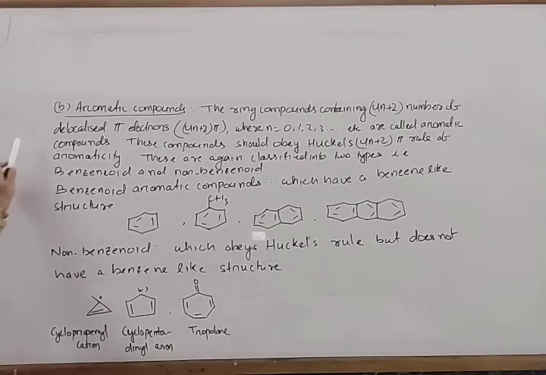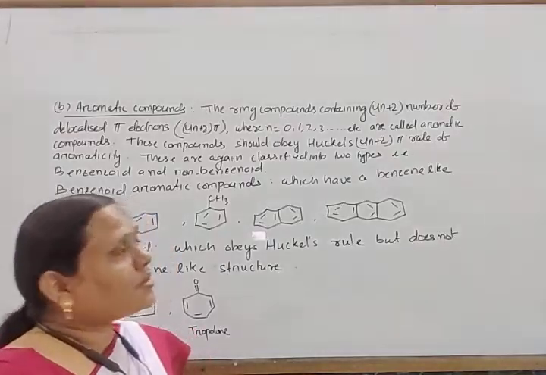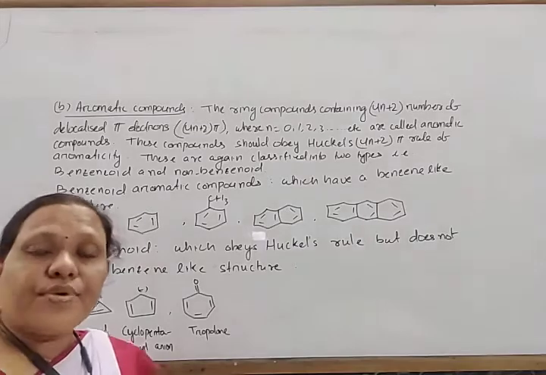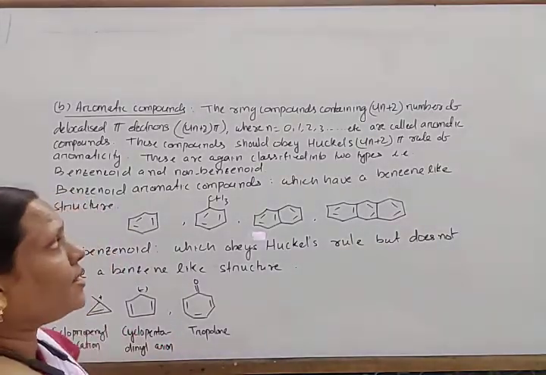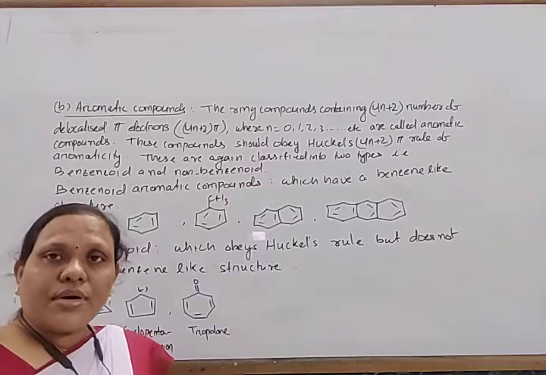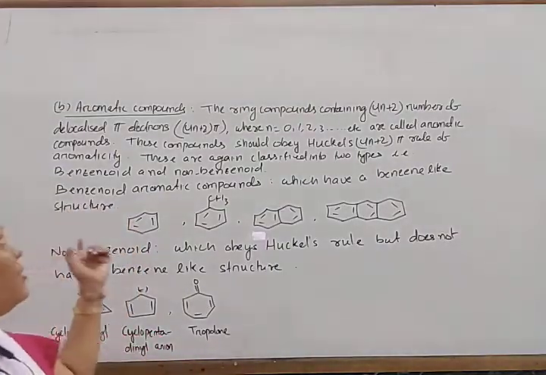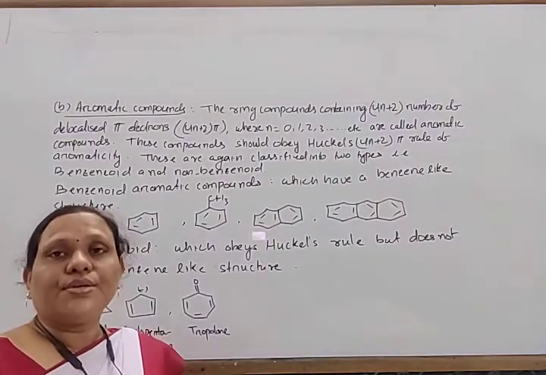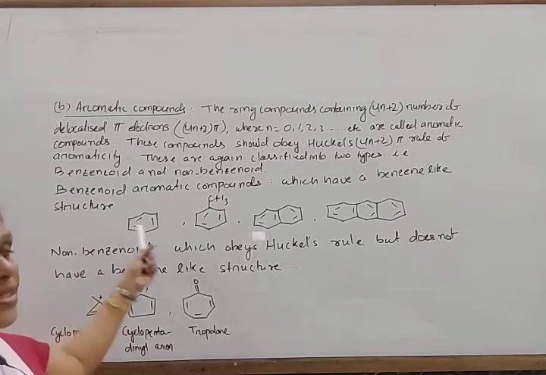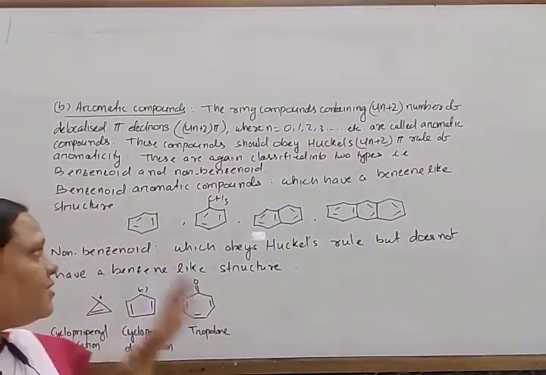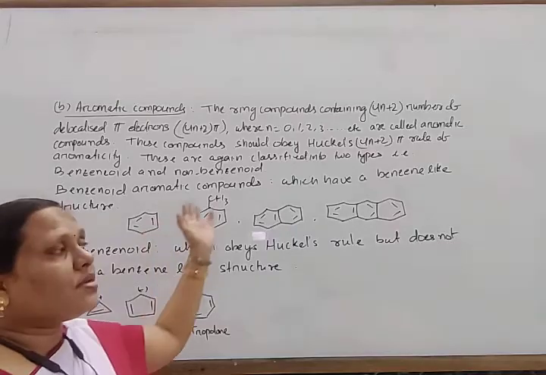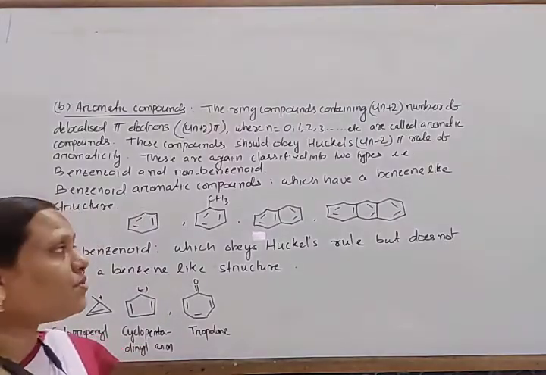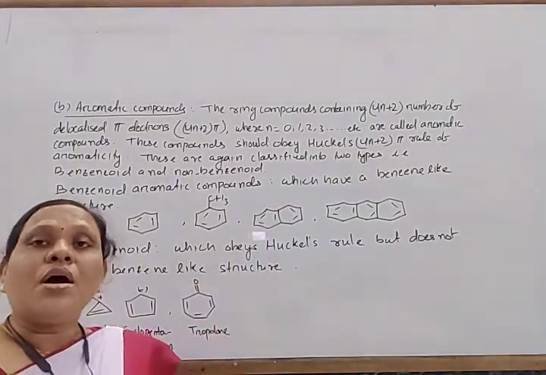Now look at aromatic compounds. The ring compounds containing 4n plus 2 delocalized pi electrons, where n is equal to 0, 1, 2, 3, 4 and so on, are called aromatic compounds. These are again classified into two types, benzenoid and non-benzenoid. Those which have a benzene structure fused with some other alkyl groups or other rings, but have a common benzene structure, are known as benzenoid aromatic compounds.